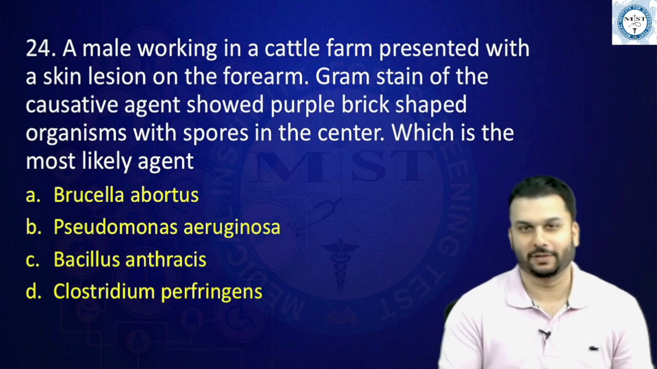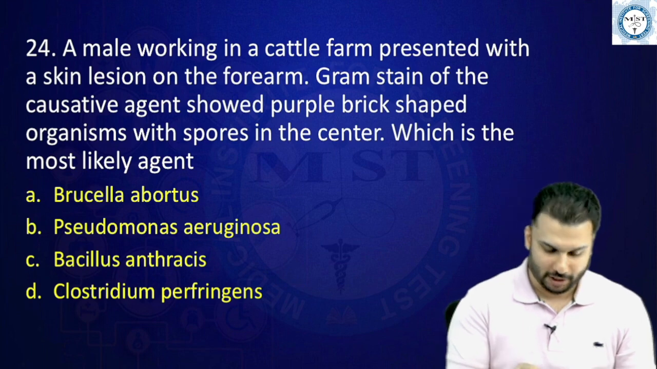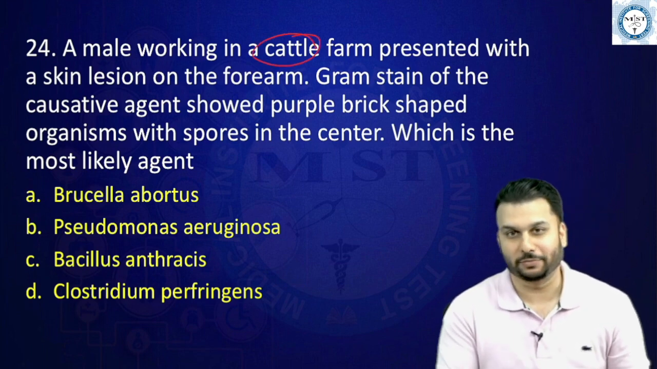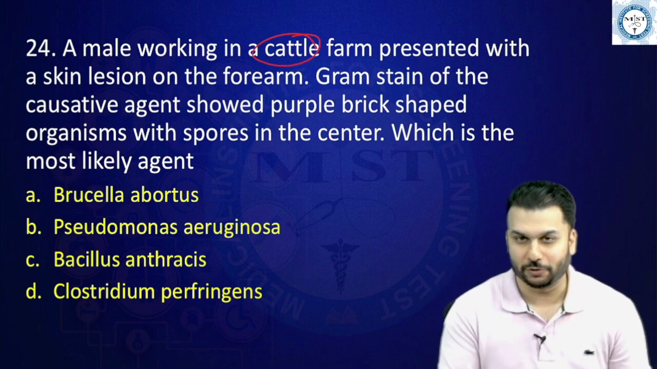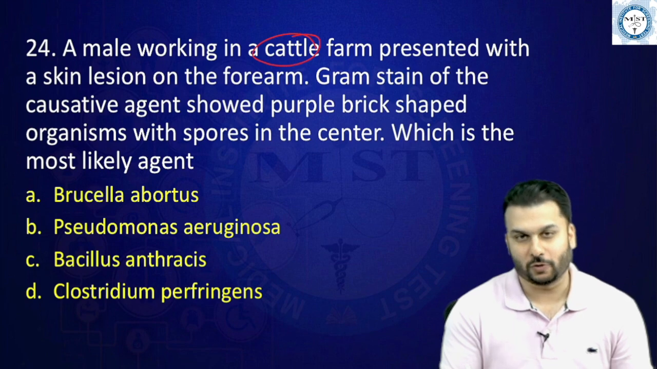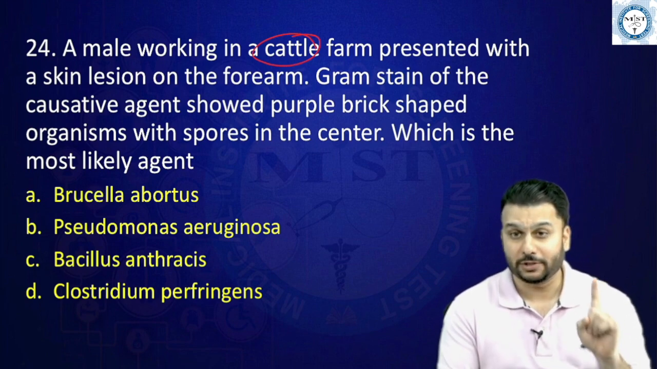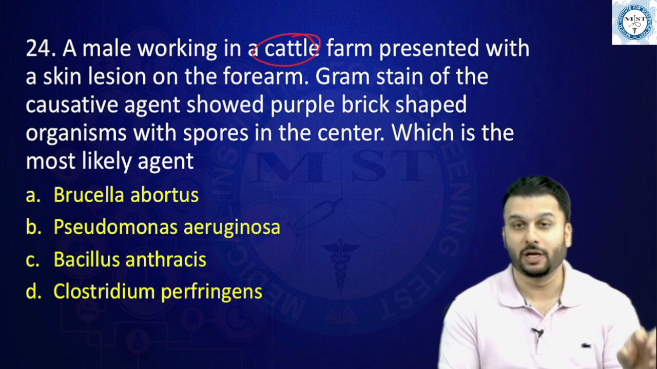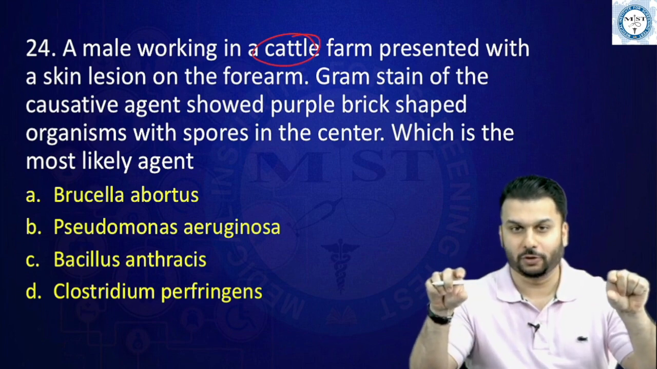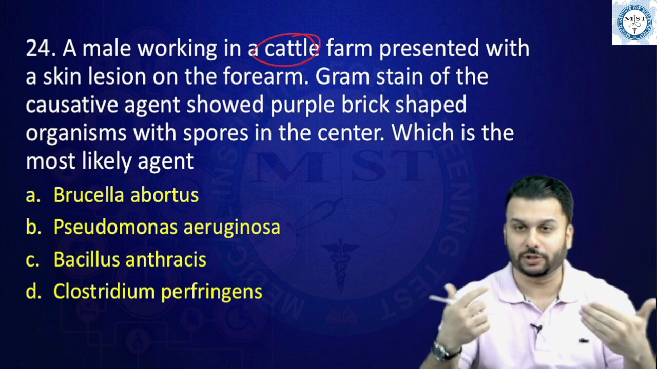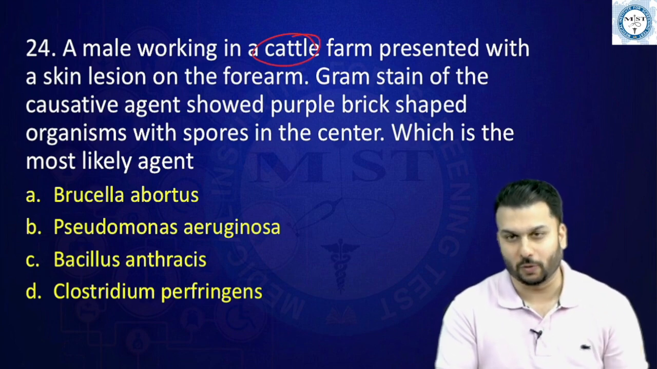Next question, friends. A male working in a cattle farm presented with a skin lesion on the forearm. Okay, here itself I'm thinking something, right? Cattle farm, skin lesion. So this has to be the eschar they're going to talk about. Gram stain of the causative agent showed purple brick-shaped organism. See, on gram stain, what is going to appear purple? Purple is going to be gram positive. Brick shape means rod shaped, and purple means gram positive bacilli. And we know this answer is Bacillus anthracis already, right?